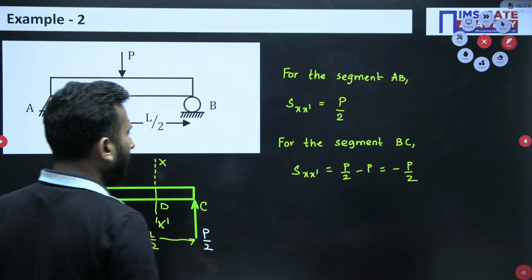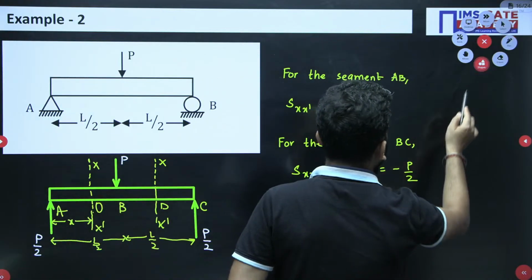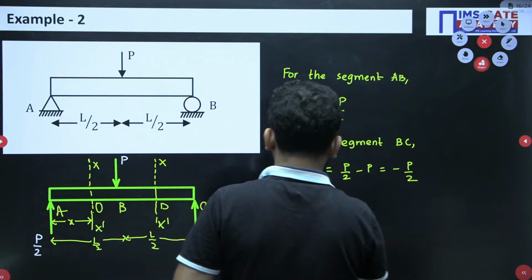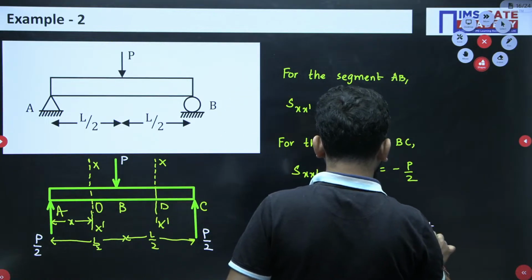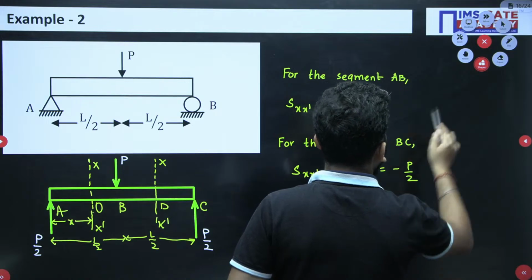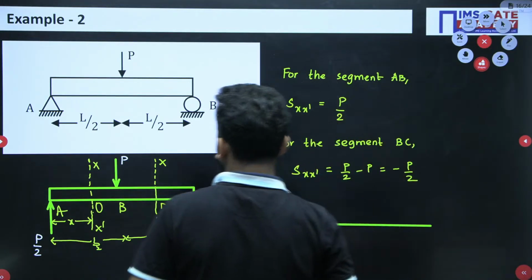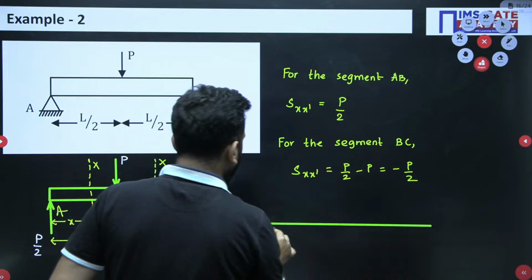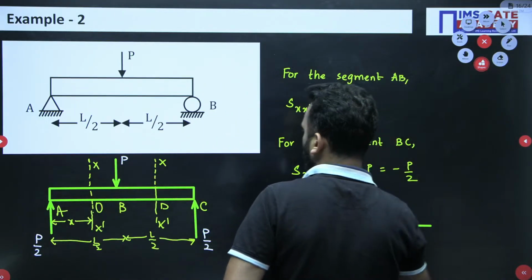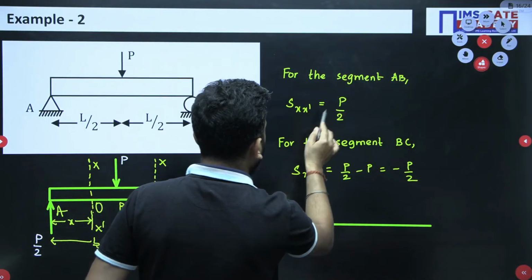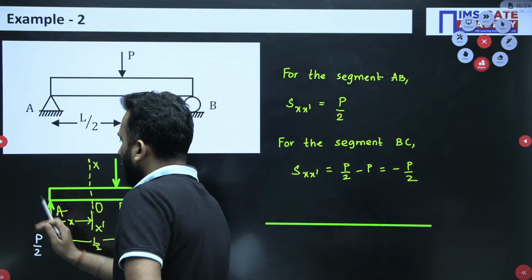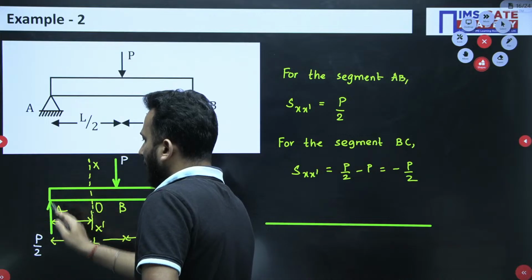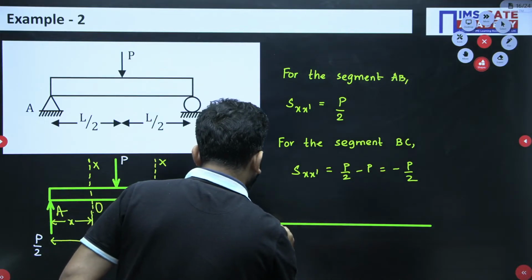So finally, let me try to draw the SFD. For the AB section it is P by 2. First I have to start from the left hand side. At the extreme left, there is one reaction upward which is P by 2. So draw P by 2.